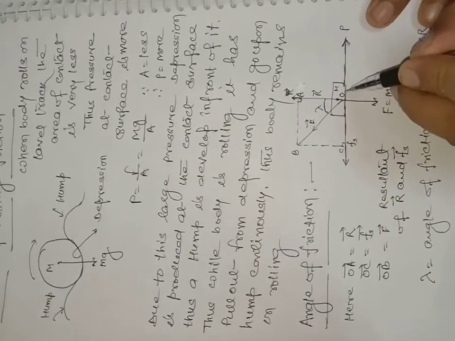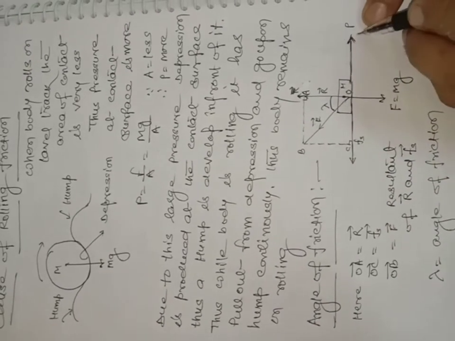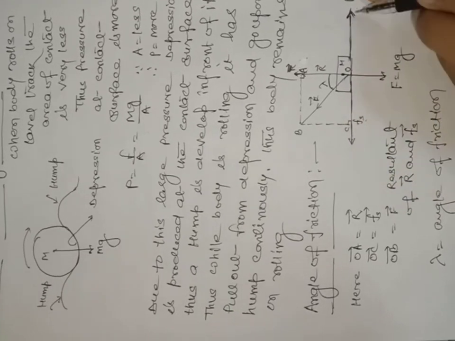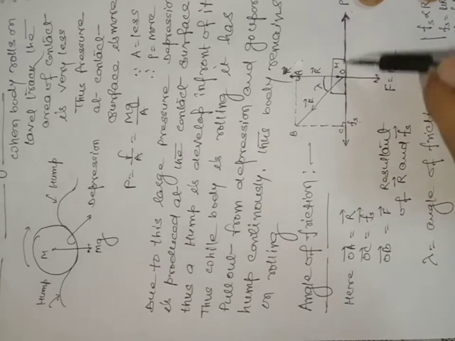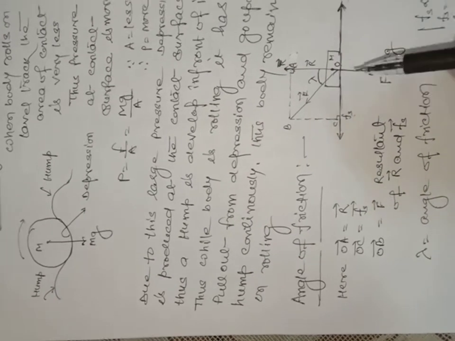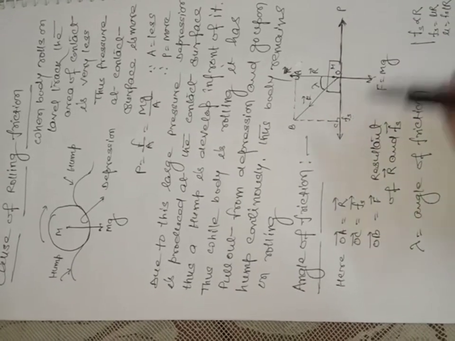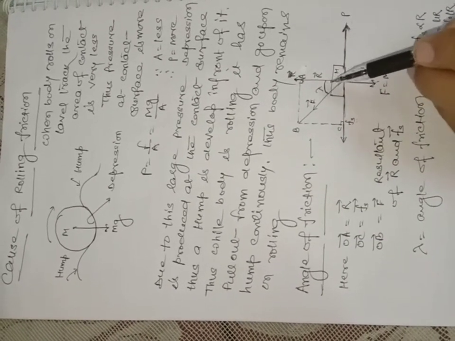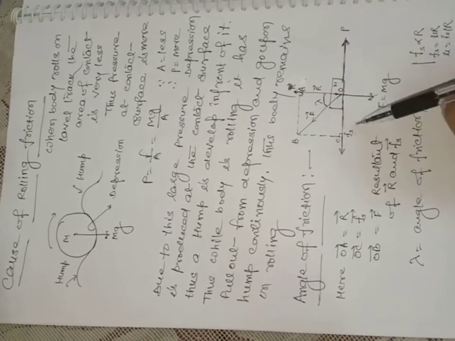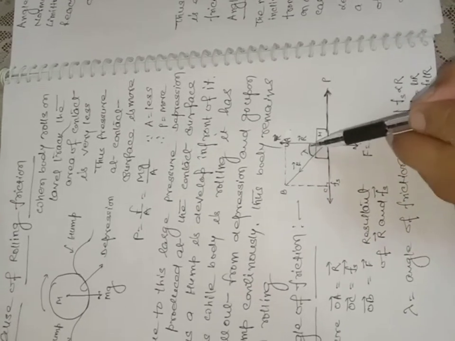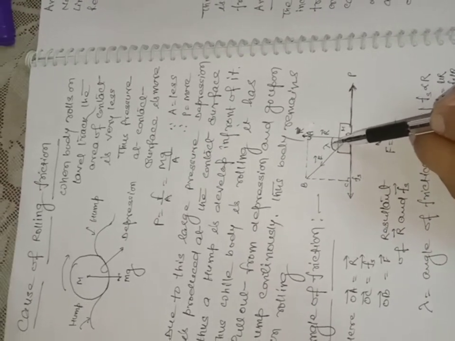See here, suppose a body of mass m is kept on a horizontal surface. P is the external force applied by the observer. There is the force of friction opposite to the applied force, the normal reaction perpendicular to the plane surface, and the weight acting perpendicularly downward. In equilibrium, the normal reaction is balanced by the weight and the external force is balanced by the force of friction. So what is the angle of friction? Remember it: the angle of friction is the angle between the normal reaction and the resultant of normal reaction and force of friction, which is here OB. So here lambda is called the angle of friction.